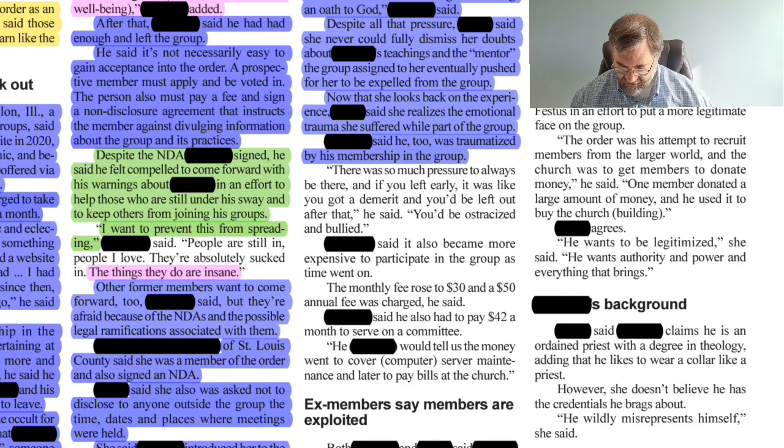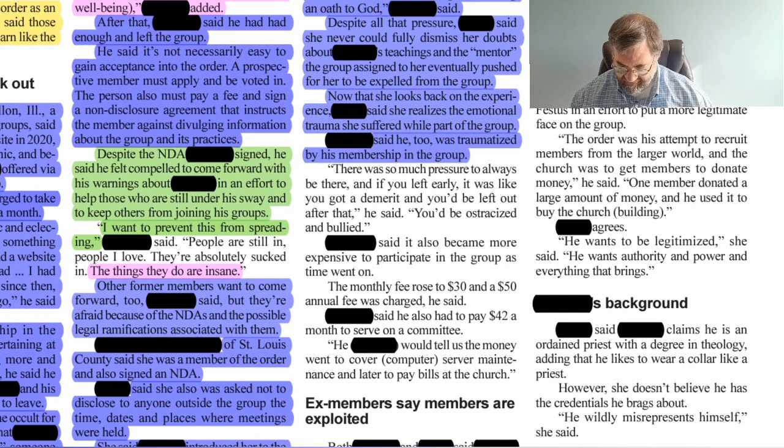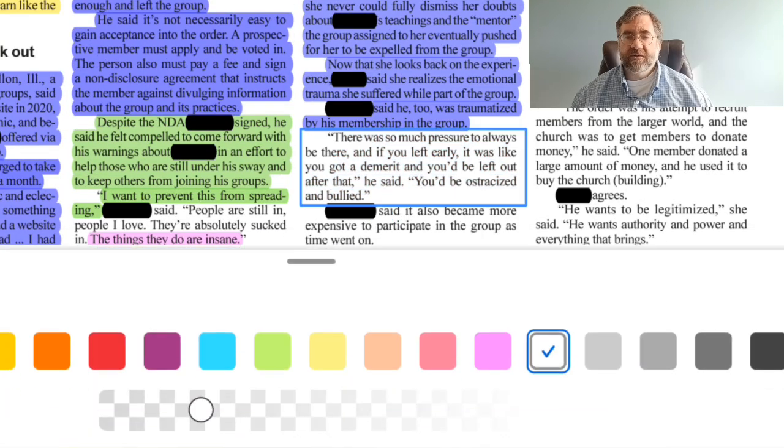There was so much pressure to always be there, and if you left early, it was like you got a demerit and you'd be left out after that, he said. You'd be ostracized and bullied. Again, this is this individual's personal experience with this individual and this individual's group, so we'll highlight that in blue as personal experience.